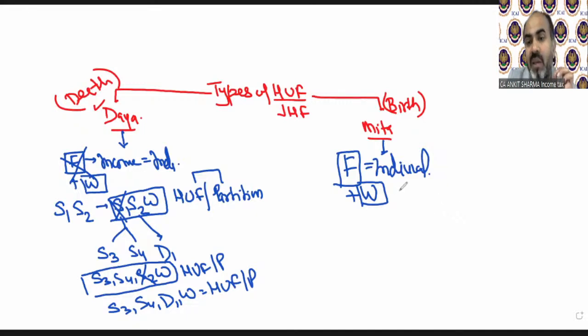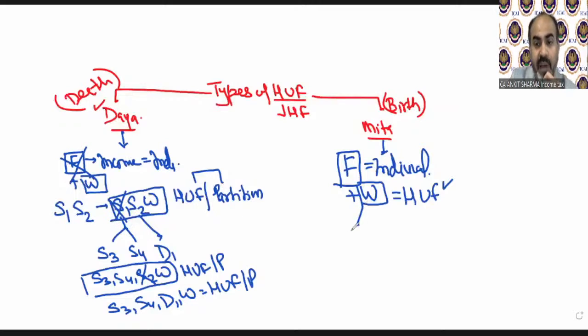Birth means if there is a new member in the family, which is permanent, then you can create an HUF. So the wife does not take technical natural birth in the family. The concept of birth means that some new person should enter the family. Then an HUF can be created. So after marriage, in case of Mitakshara, creation of an HUF is allowed.